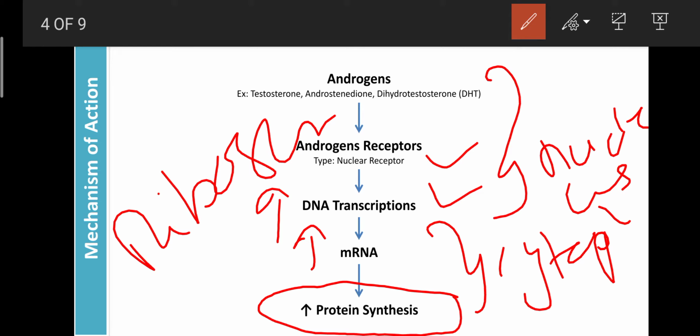Estrogen acts on the estrogen receptors, progesterone acts on the progesterone receptors, and androgens act on the androgen receptors. All are nuclear receptors. They are present on the nuclear membrane, and they enhance the transcription of DNA through activation of the protein kinase A enzymes.